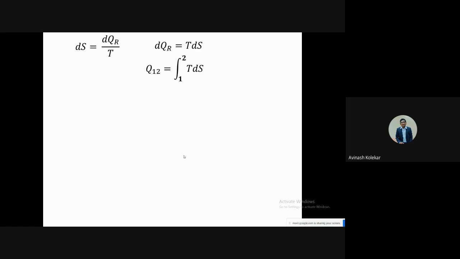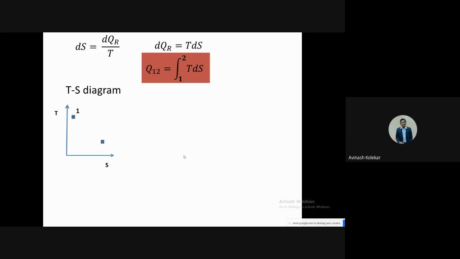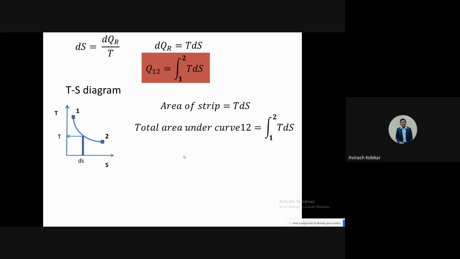Then next, the TS diagram. When you have the TS diagram from 1 to 2, the area under that curve is giving you the heat transfer. So this is what you have to remember.